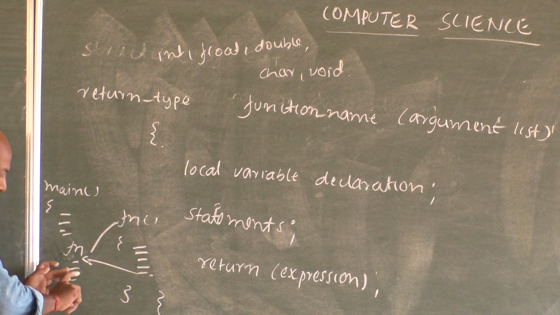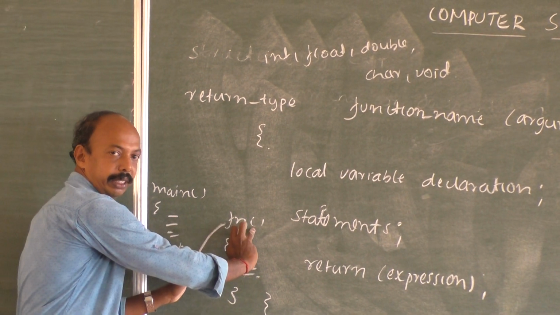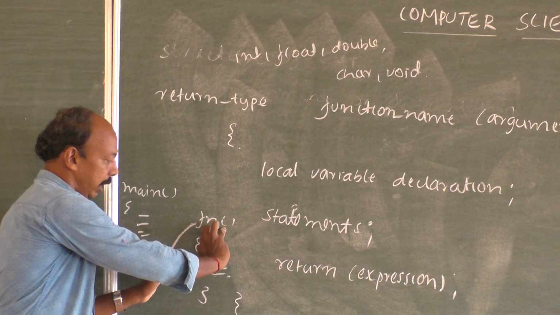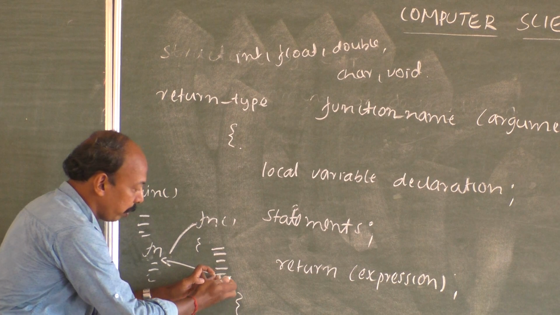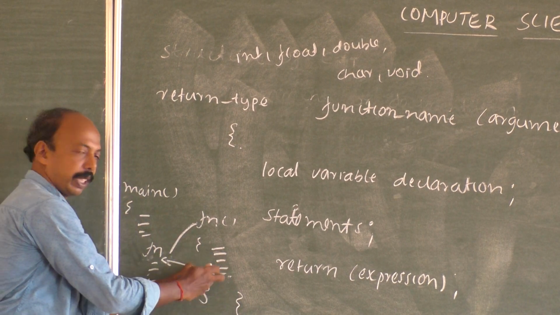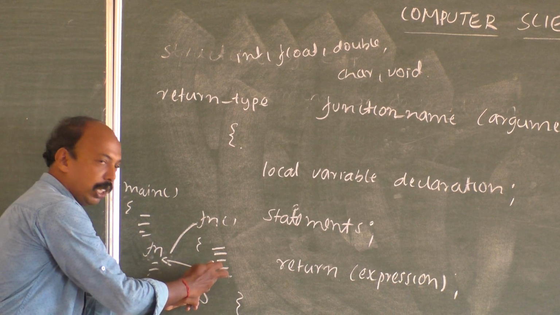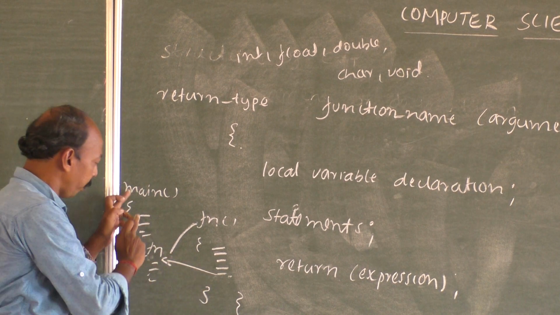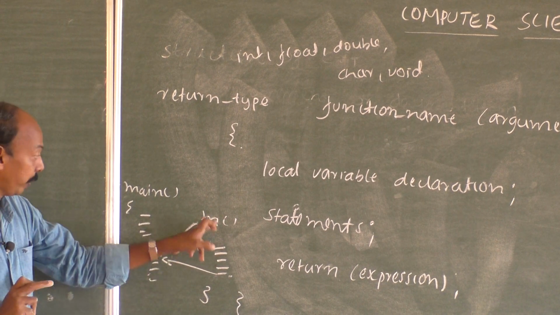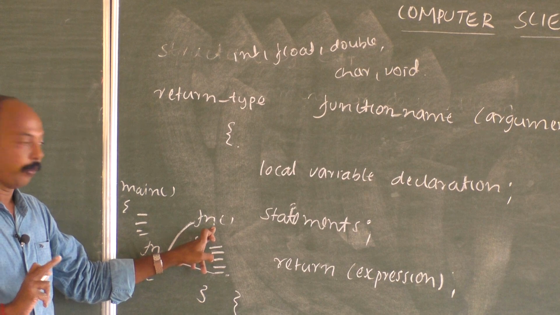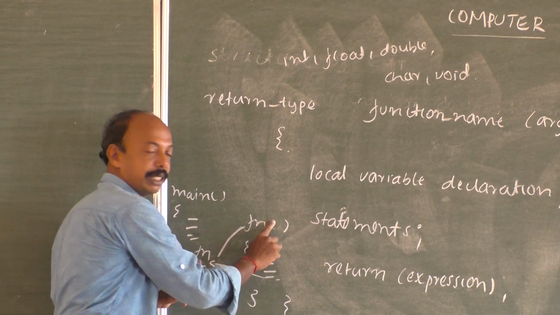When the control is transferred from the main to the function, it may carry some values with it for the calculation purpose. In the function, we do some calculation. Again, when the control comes back to the main from the function, it will carry some value with it. How many values will it return? Only one value. And how many values can be transferred from the main to the function? Any number of values. So a function can return a single value, whereas when the function is called from the main, any number of arguments can be passed.